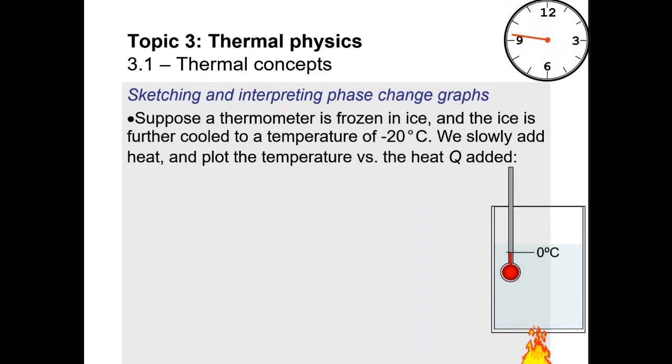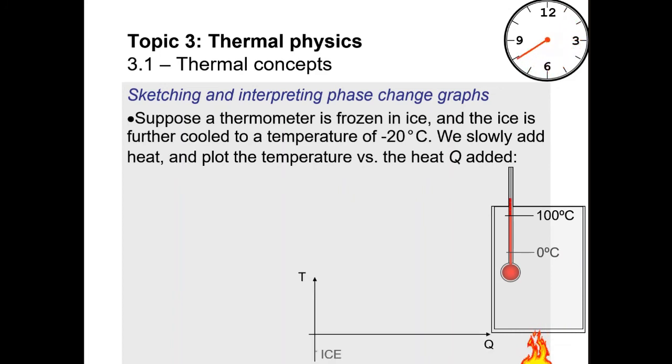Now the temperature starts to increase, from 0 to 100, and we are still supplying energy, but the temperature remains at 100 degrees Celsius until all the water has evaporated. Now the temperature starts rising again.